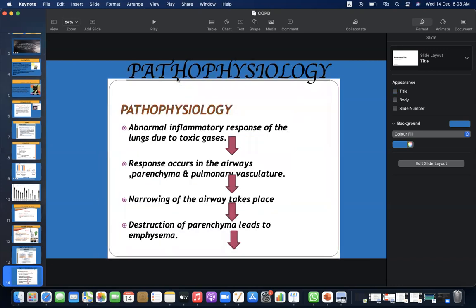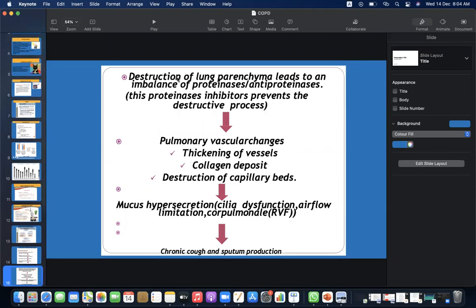Pathophysiology: an abnormal inflammatory response of the lungs due to toxic gases occurs in the airways, parenchyma, and pulmonary vasculature, leading to narrowing of the airway. Destruction of parenchyma leads to emphysema. Destruction of lung parenchyma leads to an imbalance of proteinases and antiproteinases. The proteinase inhibitor prevents the destructive process.